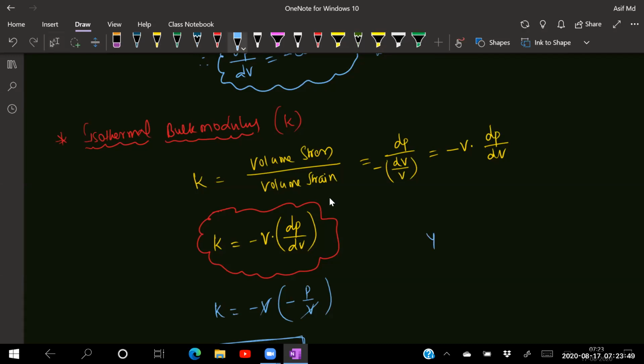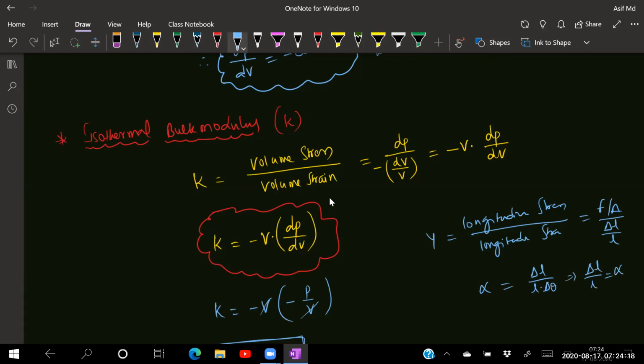What do you mean by Young's modulus? Y is equal to longitudinal stress divided by longitudinal strain. Stress is nothing but force by area. Strain is nothing but change in length by original length. So Y is equal to F by A divided by delta L by L. Alpha is equal to delta L by L into delta theta. So from this we have written delta L by L is equal to alpha into delta theta. So Y is equal to F by A into delta L by L, which can be written as alpha into delta theta.